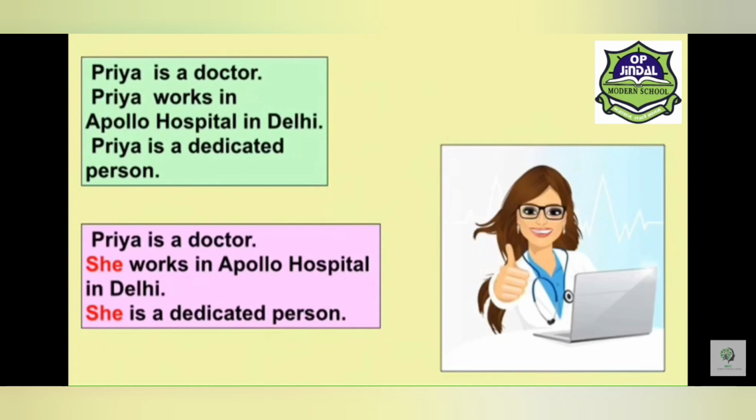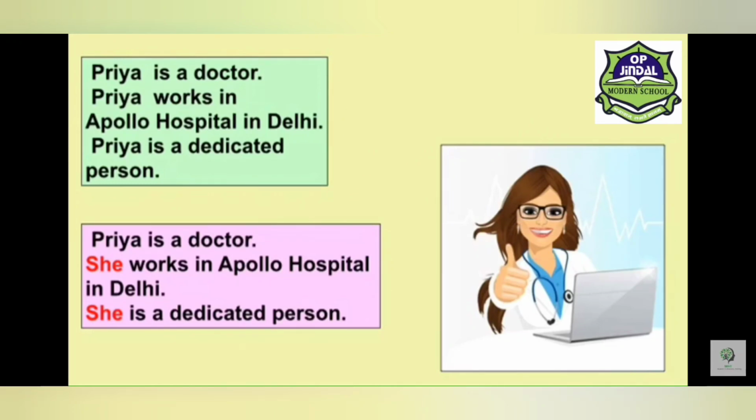Look at the sentences given on your screen. Priya is a doctor. Priya works in Apollo Hospital in Delhi. Priya is a dedicated person. So here, Priya is a noun that is being repeated again and again in the sentences. Now, we can write these sentences as: Priya is a doctor. She works in Apollo Hospital in Delhi. She is a dedicated person. In these sentences, we have written she for Priya. By writing like this, we have made our sentences look better. So the word she is a pronoun over here.